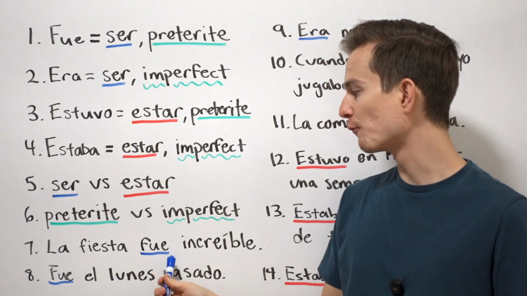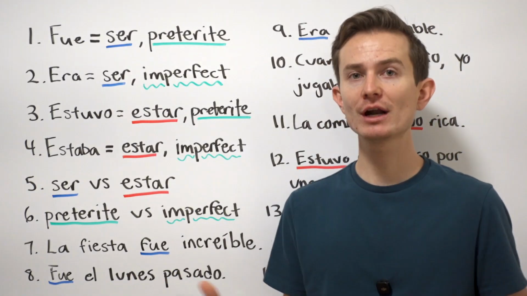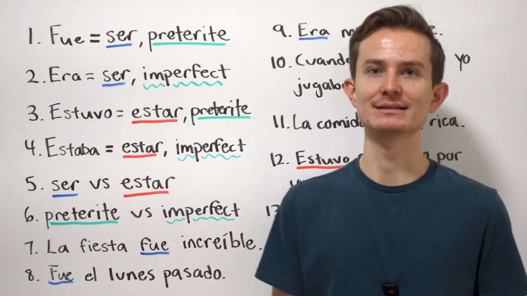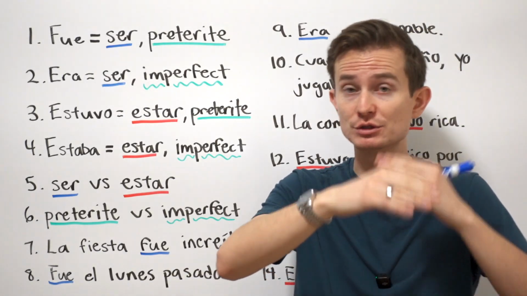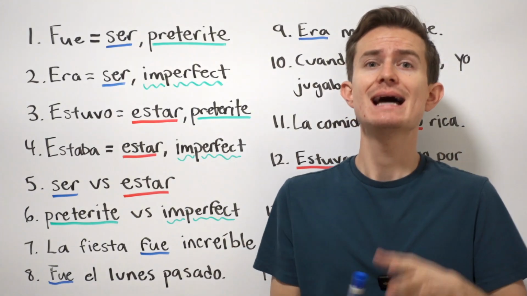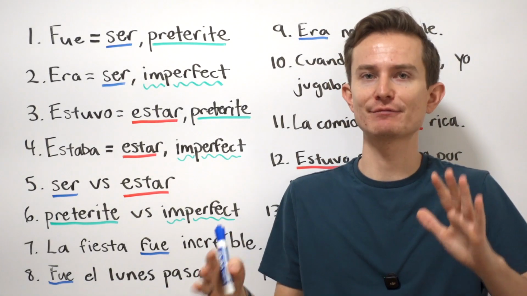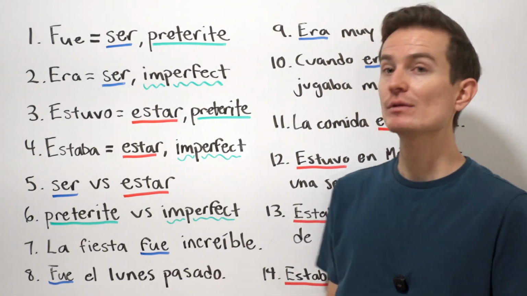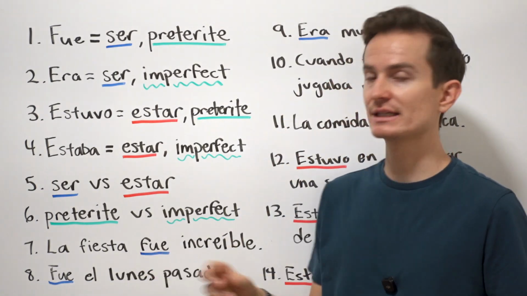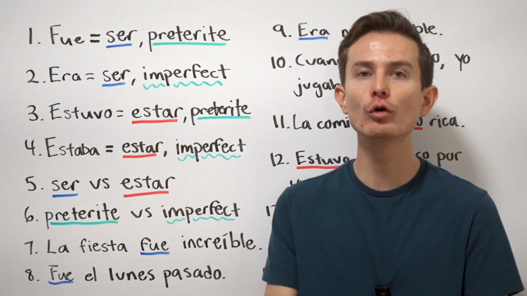La fiesta fue increíble. The party was incredible. So why would it be fue instead of era? Because you could argue that the party was going on and it was incredible. And the reality is, you actually could use era in this case. If you said la fiesta era increíble, I would understand what you're trying to say. However, the idea here is that we went to the party and it was awesome. We went, we had a great time, and it's over.